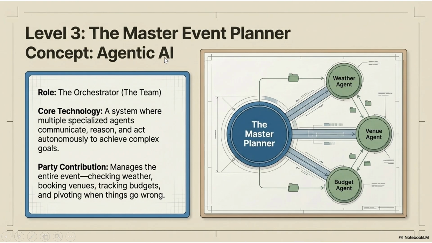Agentic AI is the master event planner. It's a task specialist. It's a full party planner. It's basically the full party planner. So agentic AI is a sophisticated system where several agents work together like a team.